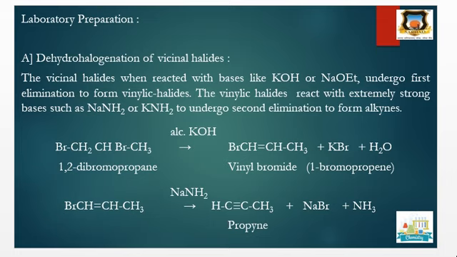When vicinal dihalide is treated with alcoholic KOH, it undergoes elimination of HBr and gives vinyl bromide. Then this vinyl bromide, when treated with sodamide, eliminates hydrogen and bromine from adjacent carbon, and we get the alkyne, that is propyne.